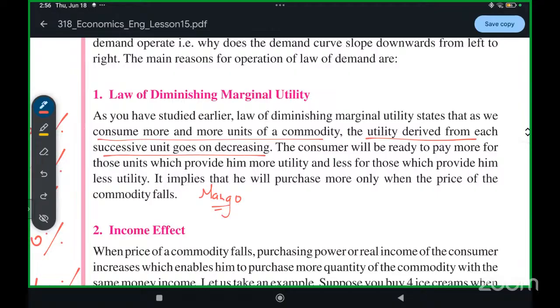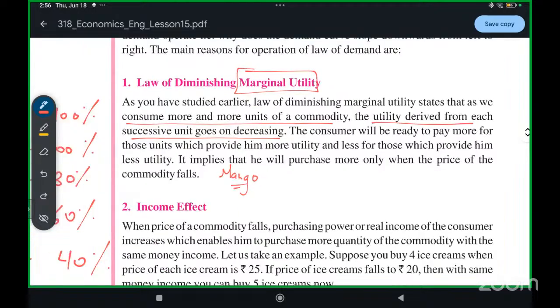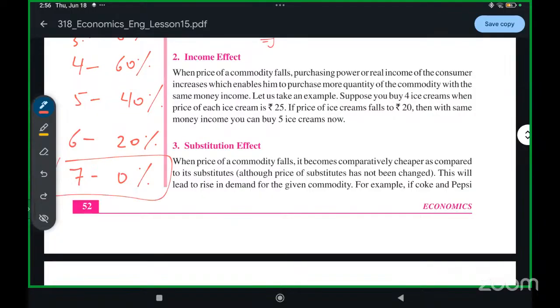Marginal utility means the average satisfaction that you get from consuming something will go on reducing. If you eat too much mango, by the end of 7 or 8 mangoes a day you will feel sick and not get satisfaction. That utility, the satisfaction, will become zero. It will be 100% with the first mango, but by the time you eat 7, 8, 9 mangoes, it will become zero.